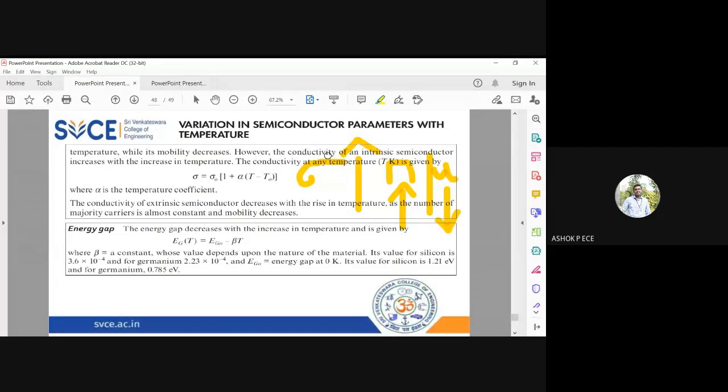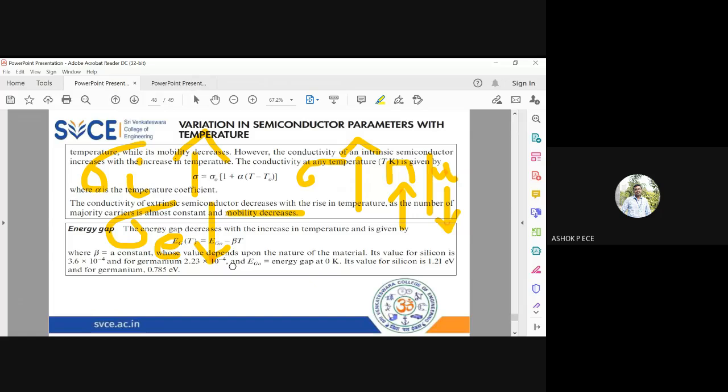The conductivity of an intrinsic semiconductor increases with increase in temperature. But for an extrinsic semiconductor, when you increase the temperature, the conductivity is going to decrease because the mobility will decrease.